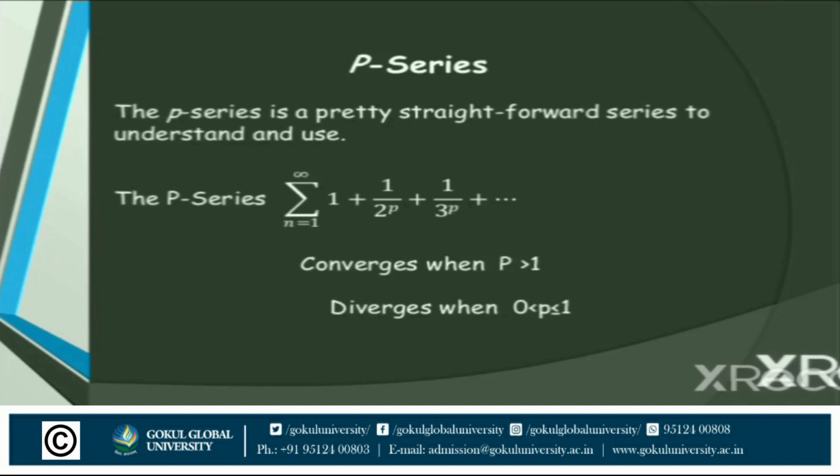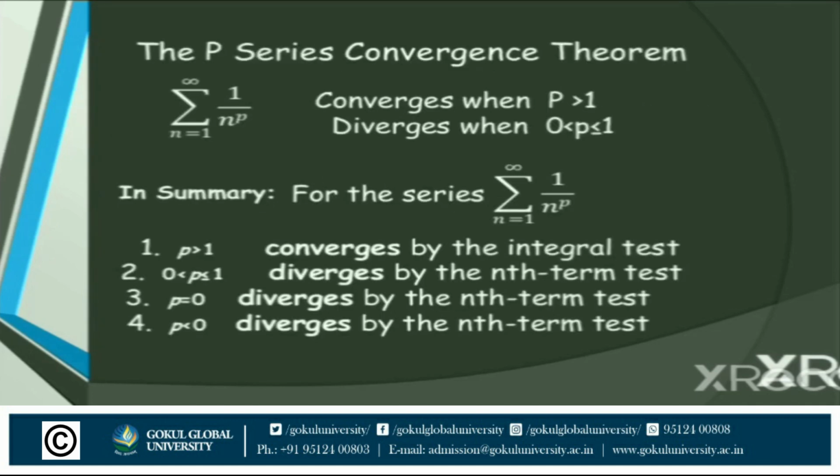Now next one, the P series convergence theorem. What is the P series convergence theorem? If the summation, n running from 1 to infinity, of 1 upon n raised to p, where p is greater than 1, is convergent, and p less than or equal to 1, in between 0 and 1, is divergent. In summary, for the series summation n running from 1 to infinity of 1 upon n raised to p,